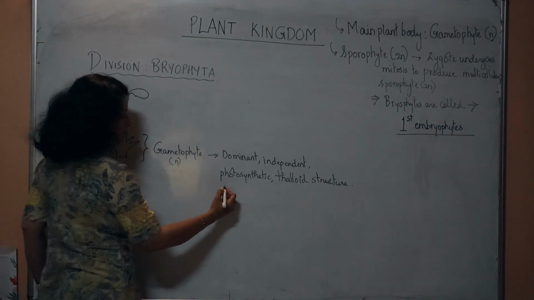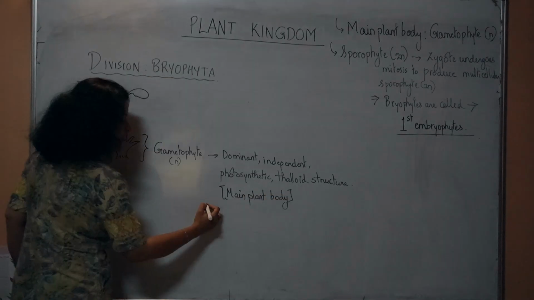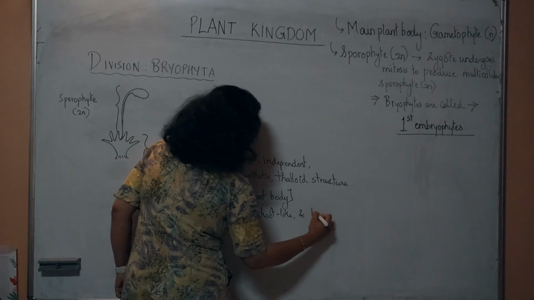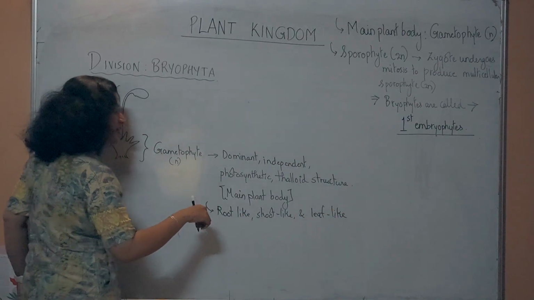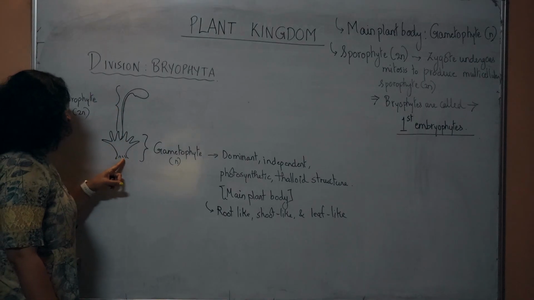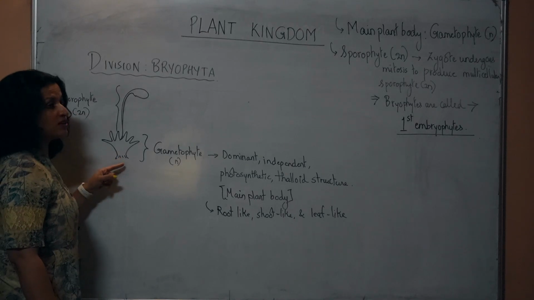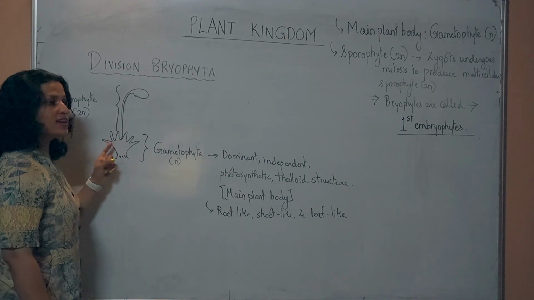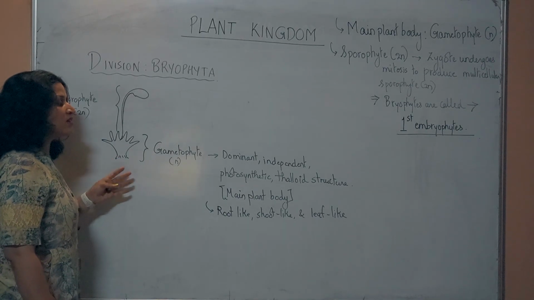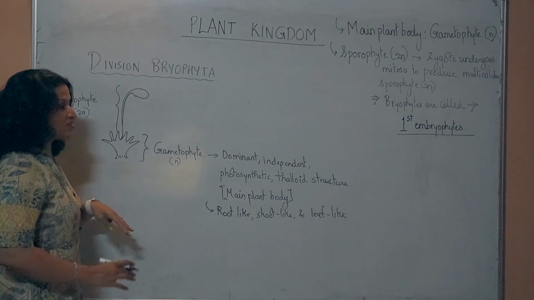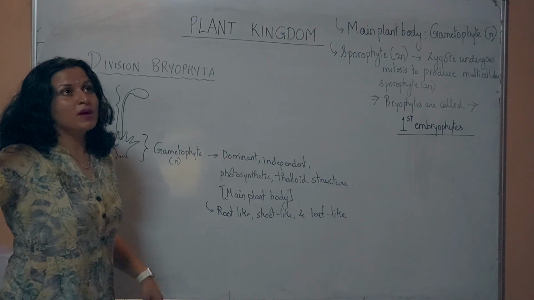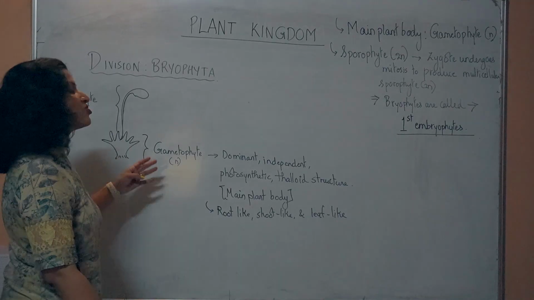It's an independent photosynthetic thalloid structure. Okay, this is the main plant body. It is said to have root-like, shoot-like and leaf-like structures, not shoot, root and leaf. If you see some root kind of structures over here, these are root-like structures, they are not roots. Some leafy kind of things you will see, they are not leaves, they are leaf-like structures. Why leaf-like and root-like structures? Because the body is a haploid structure, it's the gametophyte. For a thing to be a proper root, shoot and leaf, they have to be part of the sporophyte generation, 2n, which is not applicable over here.